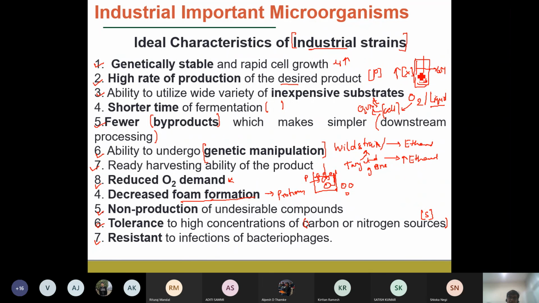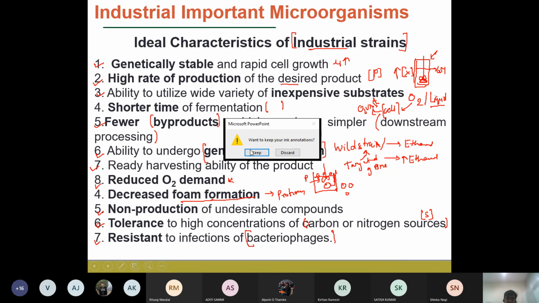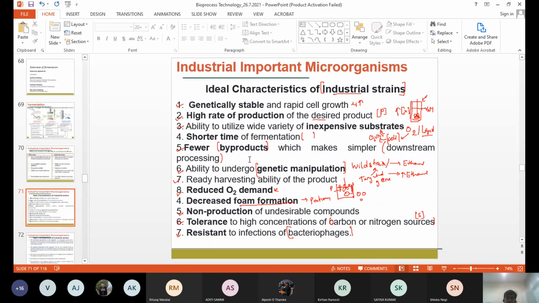In industrial fermentation, there is a high possibility of contamination from different microbes or bacteriophages, so it should be resistant to infections and should not undergo any contamination during the fermentation processes. These are the basic ideal characteristics of the industrial strain that you have to keep in mind when selecting a microorganism for fermentation processes at industrial scale.